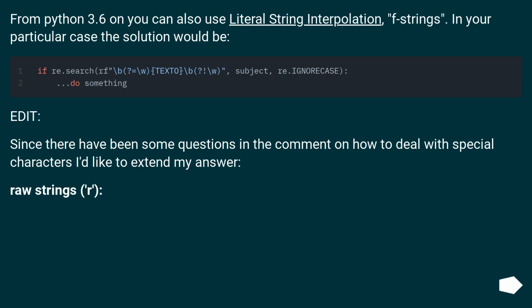From Python 3.6 on, you can also use literal string interpolation, f-strings. In your particular case, the solution would be